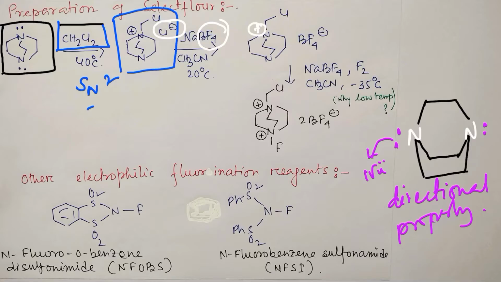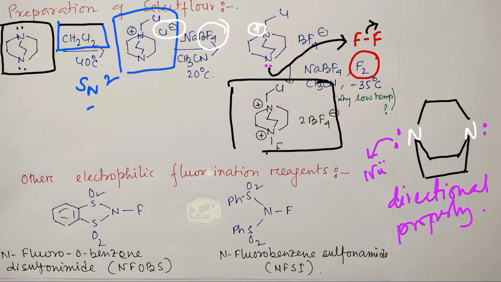Fine. So now, just look, there is another lone pair left which can undergo reaction, and for that purpose fluorine is used. Okay, fluorine is used, and we know this is an N-F bond, and the fluorine's electronegativity is very high, so it is prone to undergo attack by a nucleophile. So this will attack, and it will leave. F minus is highly stable. So in this way this reagent will be prepared, and second, in the reaction medium we have used sodium tetrafluoroborate, which will replace the other fluoride anion to produce the 2-tetrafluoroborate anion.